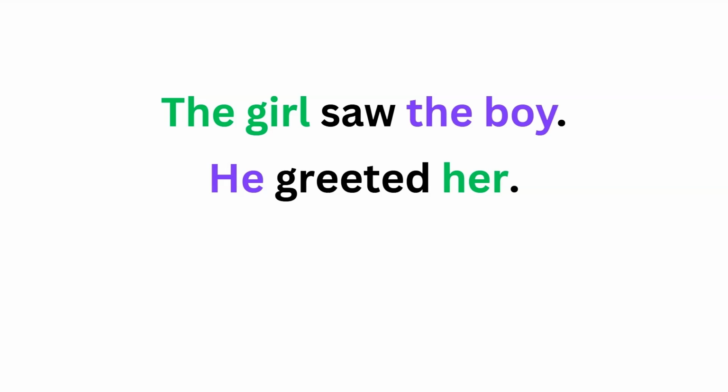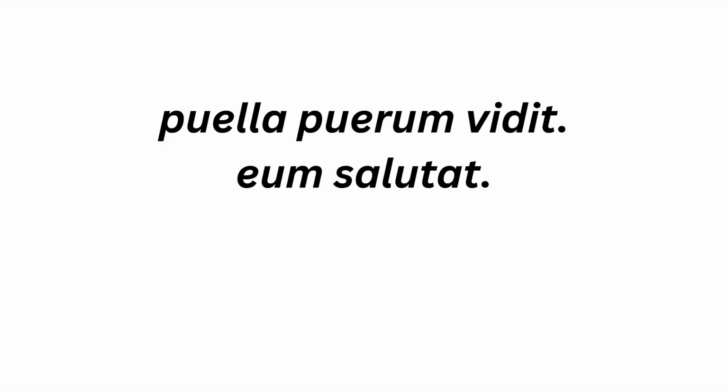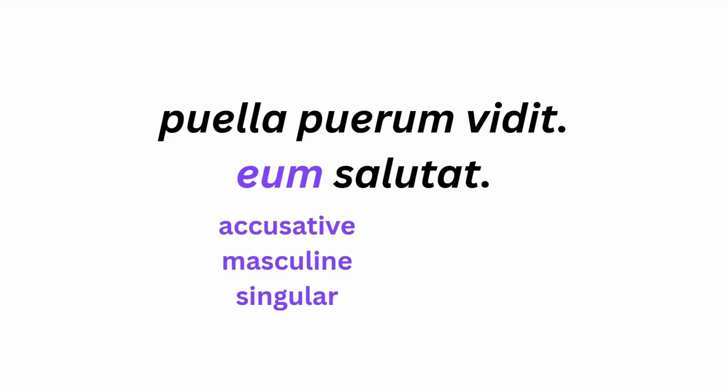Let's look at a similar sentence in Latin. Puella puerum vidit. The girl saw the boy. Eum salutat. Now this is a little bit more tricky. Eum is a third person pronoun. It ends with an M, A-U-M. It is accusative, masculine, singular. That tells me that it goes with puerum. And he is not in charge, so I still do not have a nominative for my second sentence. Salutat is a third person singular verb. This tells me that my nominative is he, she, or it. From my first sentence, I had the girl sees the boy. Now I have something greets, eum, him, masculine.